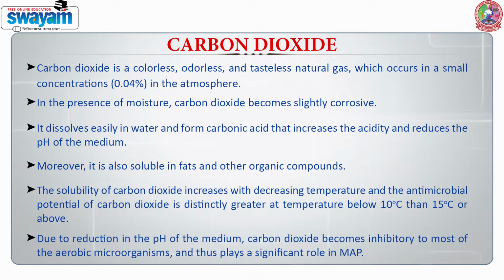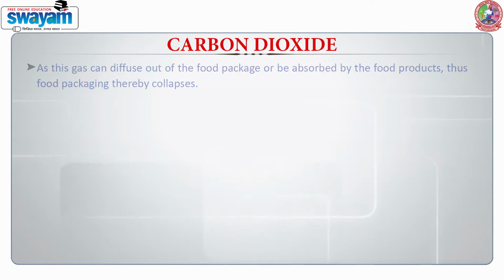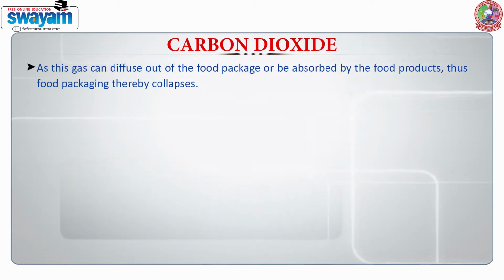Due to reduction in the pH of the medium, carbon dioxide becomes inhibitory to most of the aerobic microorganisms, and thus plays a significant role in MAP. As this gas can diffuse out of the food package or be absorbed by the food product, the food packaging thereby collapses.